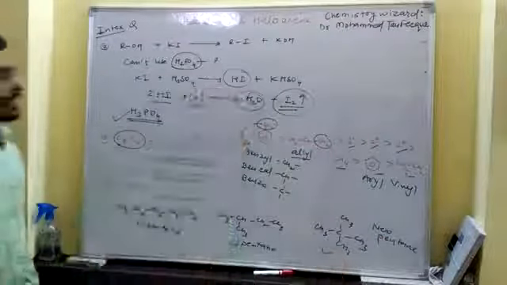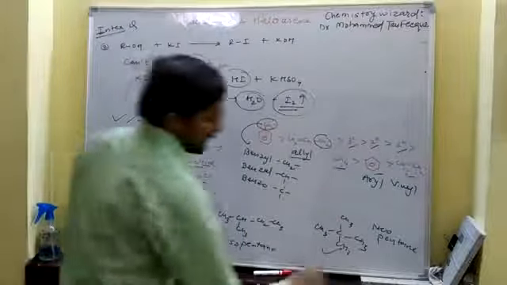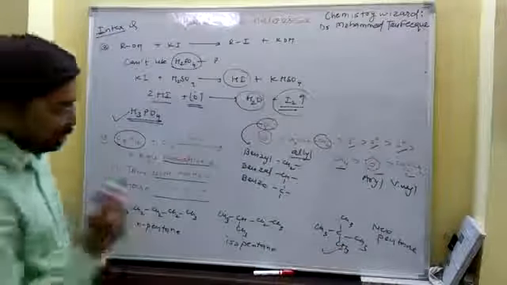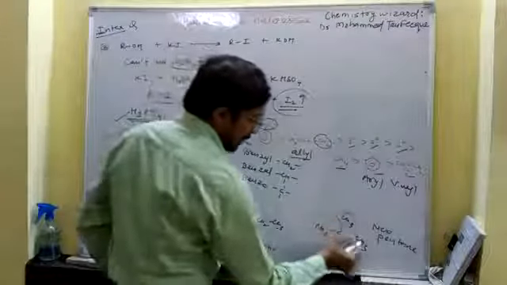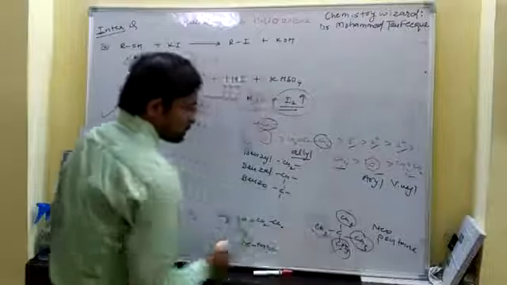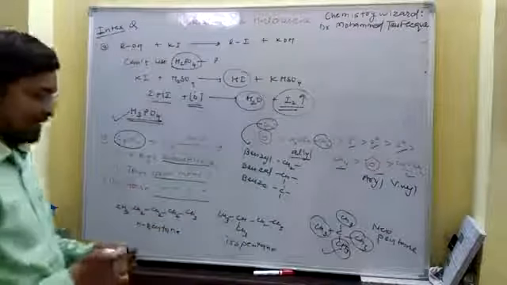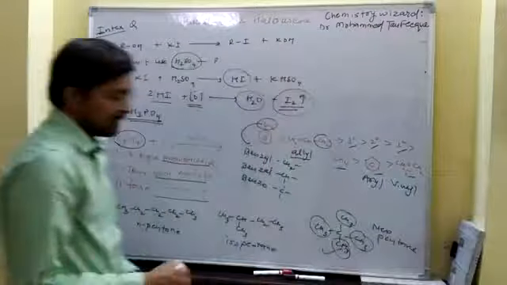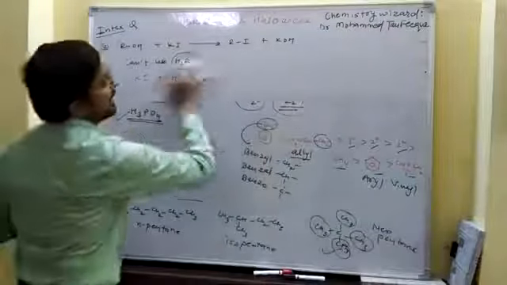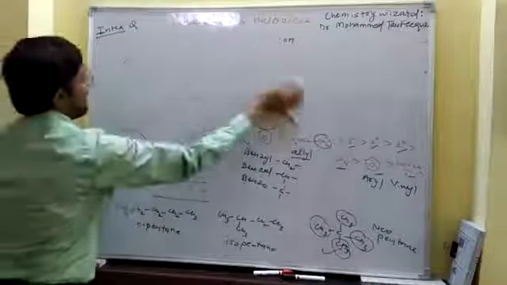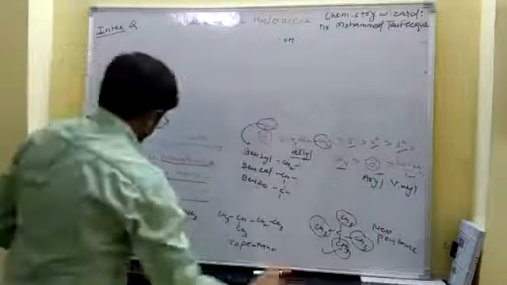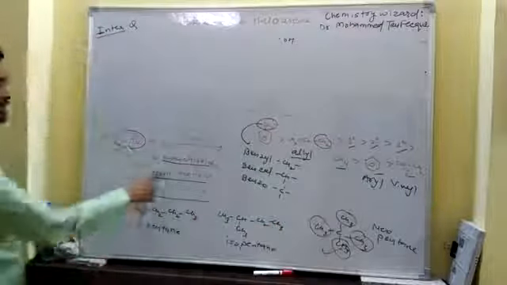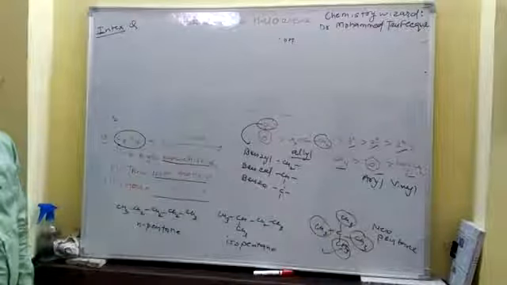Now, which one gives a single monochloride? The neopentane. Why? Because neopentane has 5 carbons. Out of these 5 carbons, these 4 carbons have hydrogen, and all of these carbons are the same. Look at the structure. We cannot distinguish among these CH3 groups. So if any hydrogen out of these 12 hydrogens is replaced by chlorine, that is the single monochloride product.